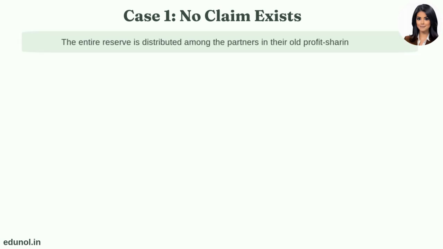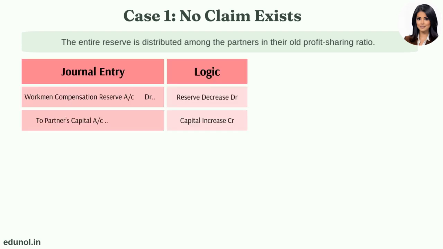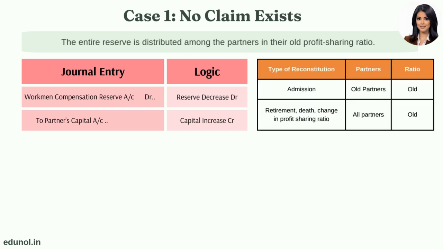Case 1. Where no claim exists on the date of reconstitution of firm. In this case, the entire amount is left in the reserve. The entire reserve is distributed among the partners, in their old profit-sharing ratio. The journal entry will be: Workmen compensation reserve account gets debited and partners capital account gets credited. The amount is distributed among the partners in the old ratio. In case of admission, the amount is distributed among the old partners only.